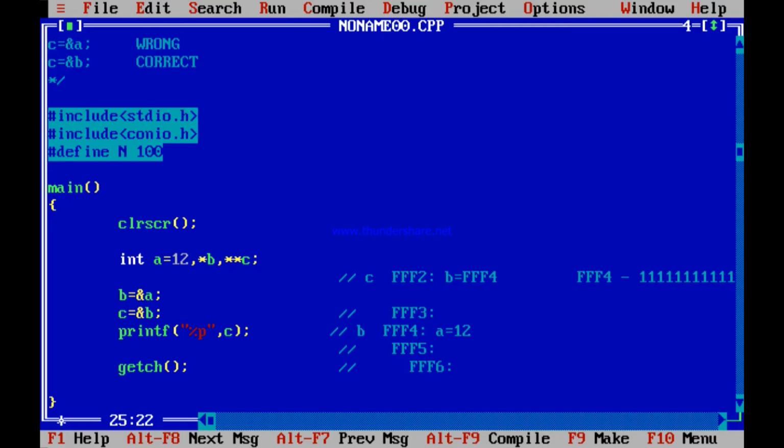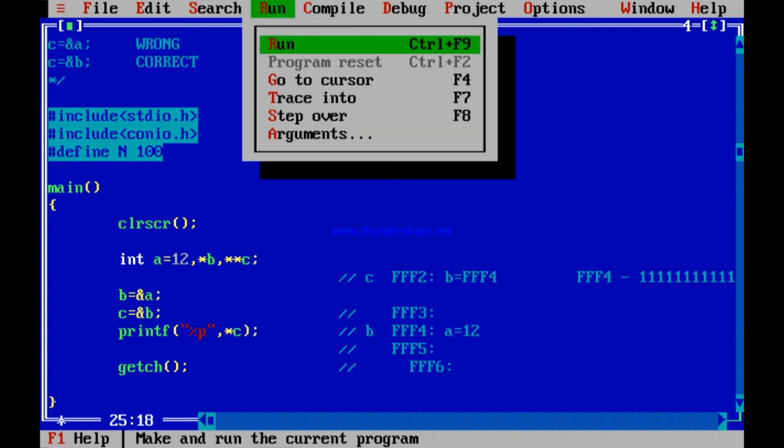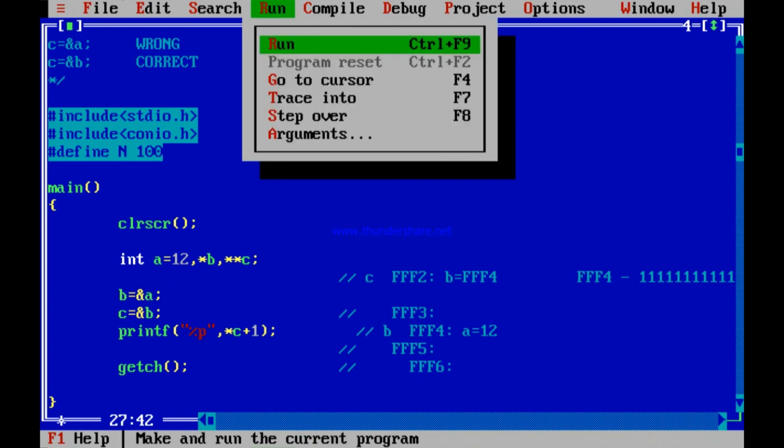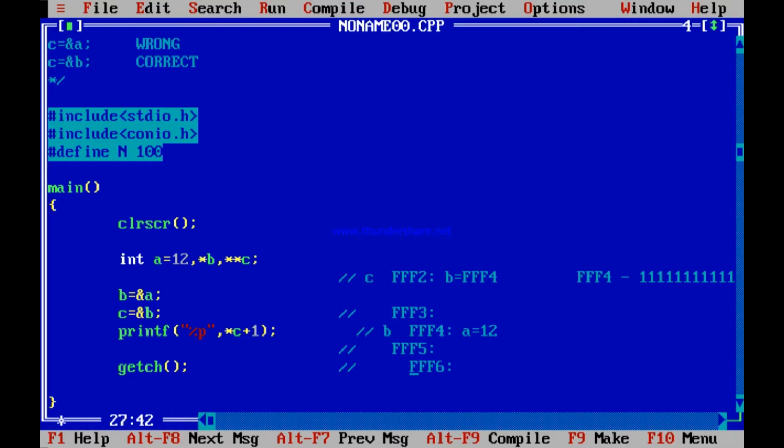Yes, C is FFF2. What if I write star C? It should print FFF4. It is an address, so let me print by %p. Enter. Yes, FFF4. What if I write star C plus 1? FFF4 plus 1. Again, FFF4 is the address of an integer, so FFF4 plus 1 should increase by 2. FFF6. Enter. FFF6.